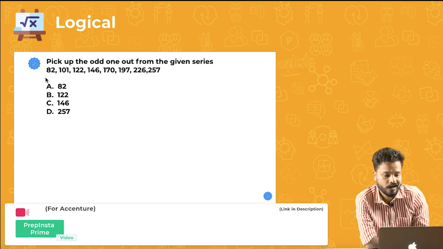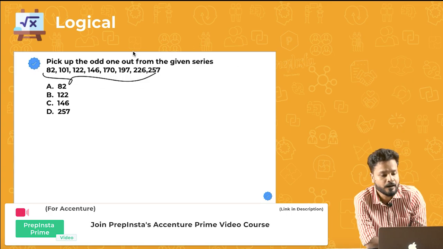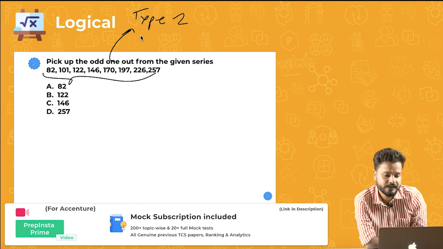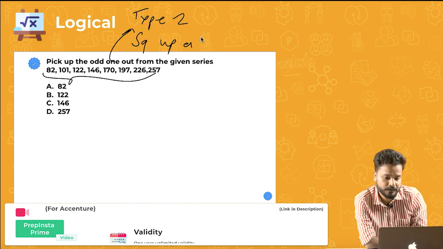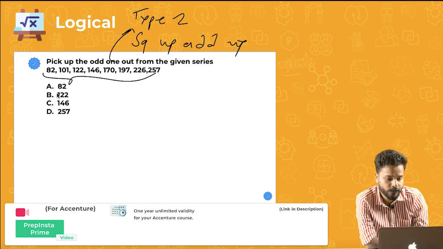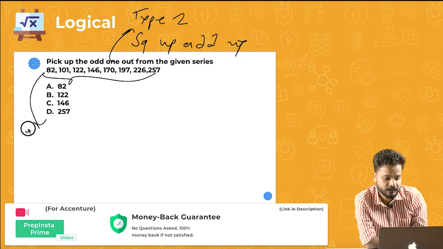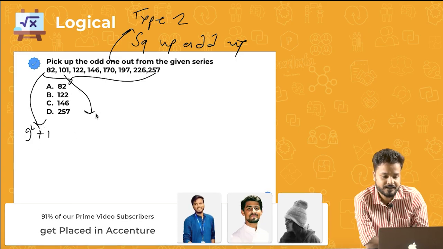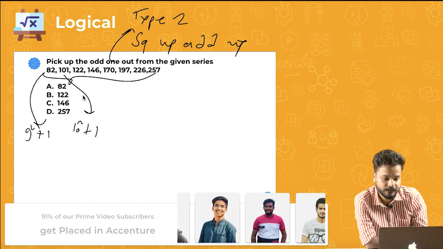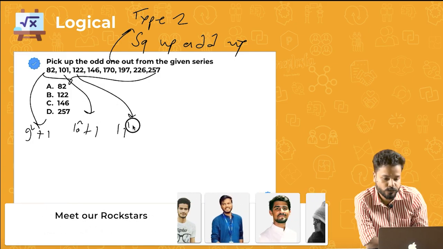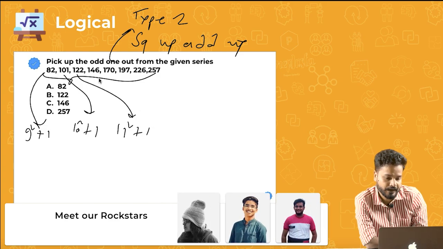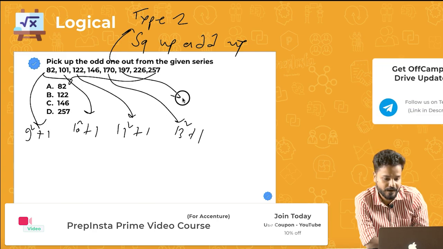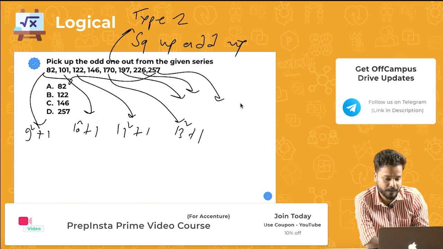Okay guys, so a question from number series, to be honest. In our Prime Video courses, we call it the type 2 series, which is square up, add up. Let me show you how. What is 82? 9 square plus 1. 9 square is 81 plus 1 is 82. This is 10 square plus 1. 11 square plus 1, right? What is this? 13 square plus 1. This is 14 square plus 1, 15 square plus 1, 16 square plus 1.